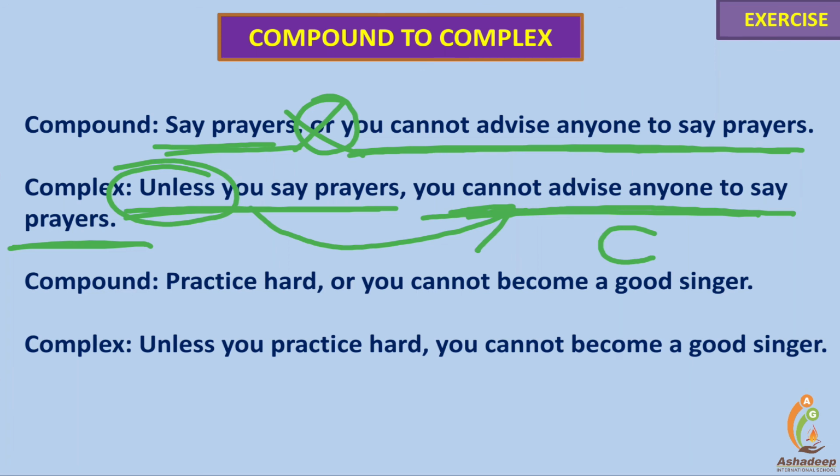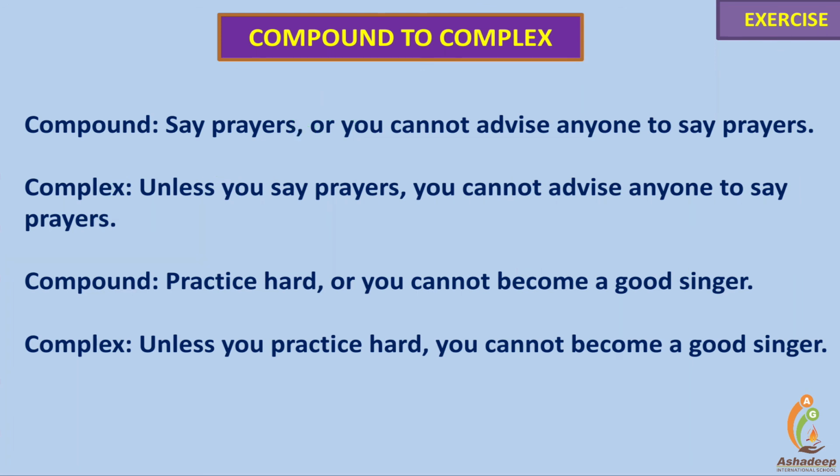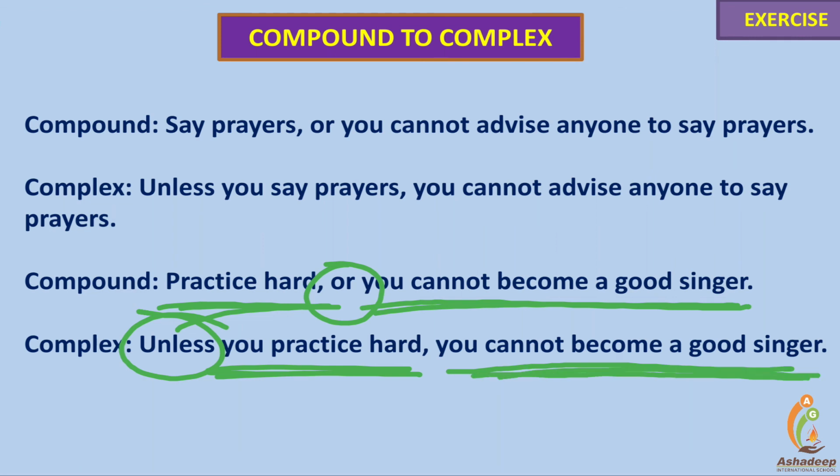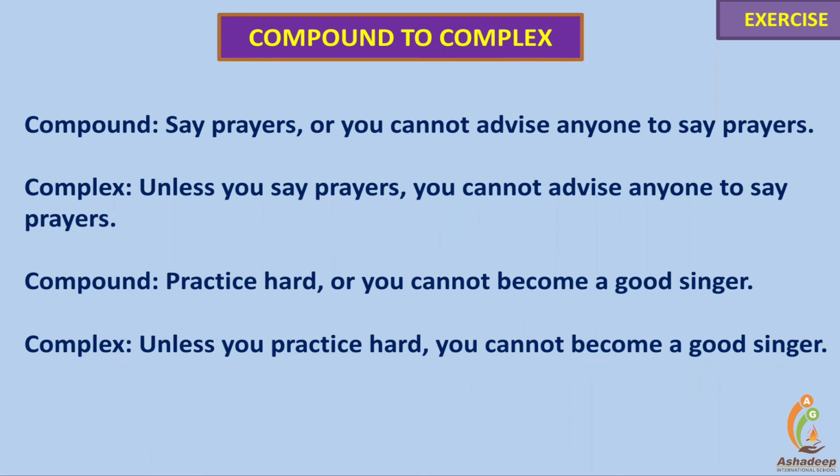Next one. Practice hard or you cannot become a good singer. "Or", the coordinating conjunction, is replaced by "unless" to make it complex. Unless you practice hard, you cannot become a good singer.